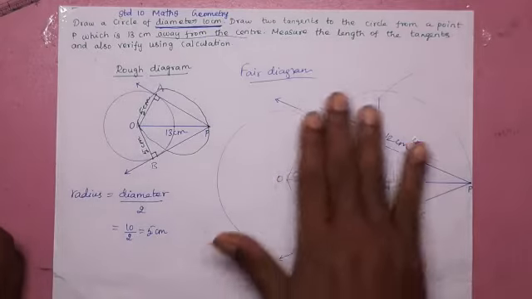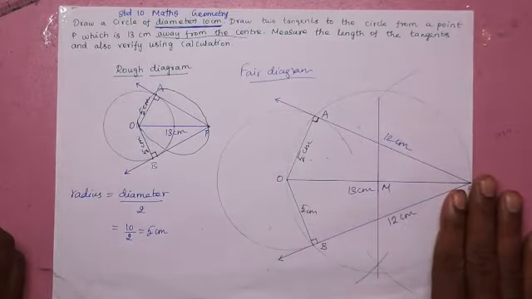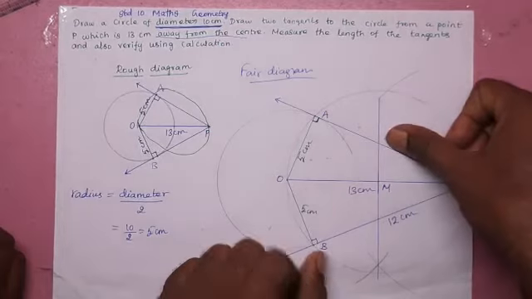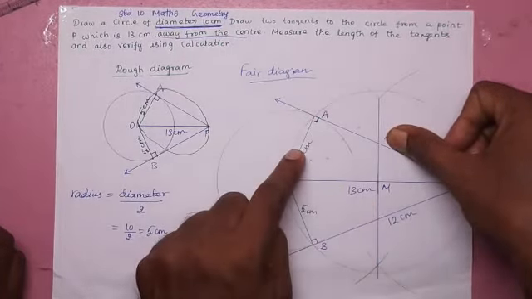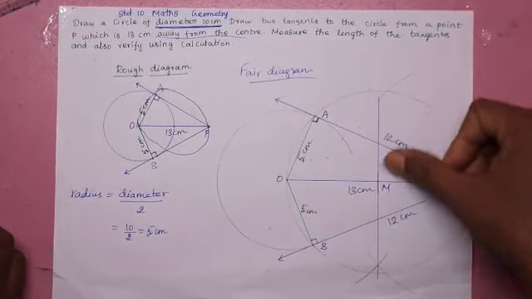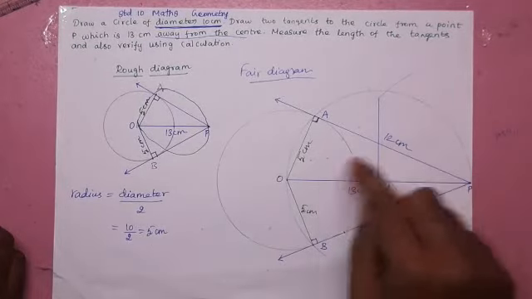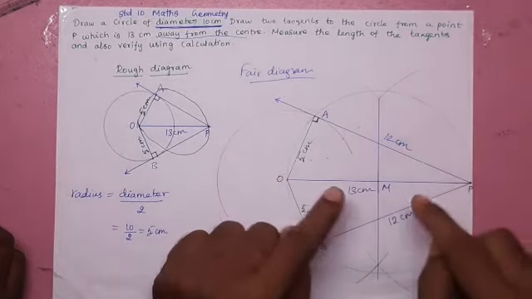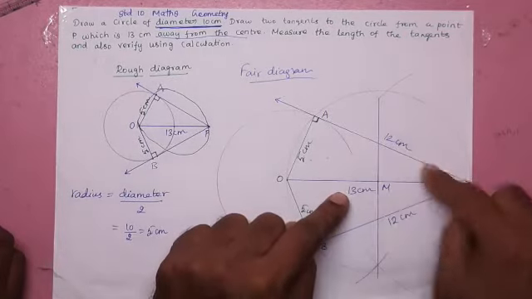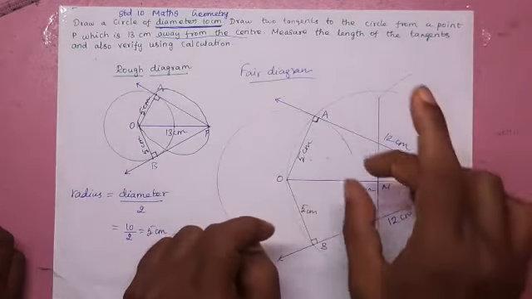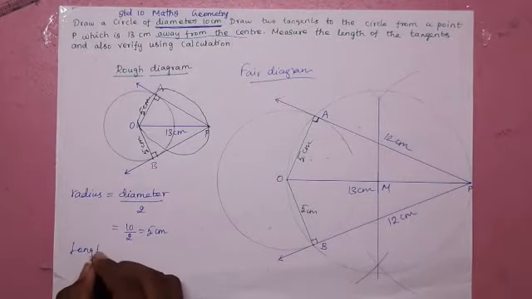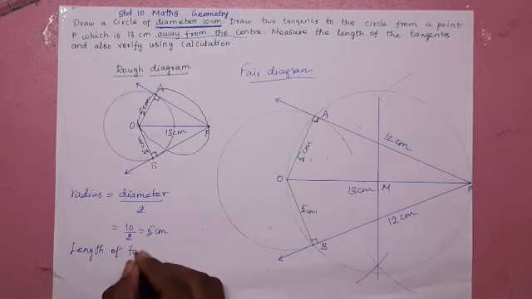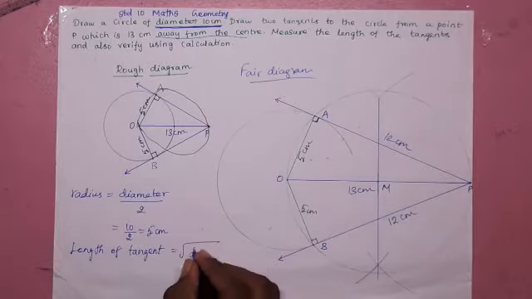Now you have to verify using calculation. How will you do the calculation? The tangent is unknown to us. What is this angle? 90. Therefore this is the hypotenuse, and this is the other side. What is the formula? The square of the hypotenuse equals the sum of the squares of the other two sides, and the hypotenuse is given. Therefore, the side is equal to the root of this square minus this square. That's the formula. Length of the tangent equals square root of d square minus r square.